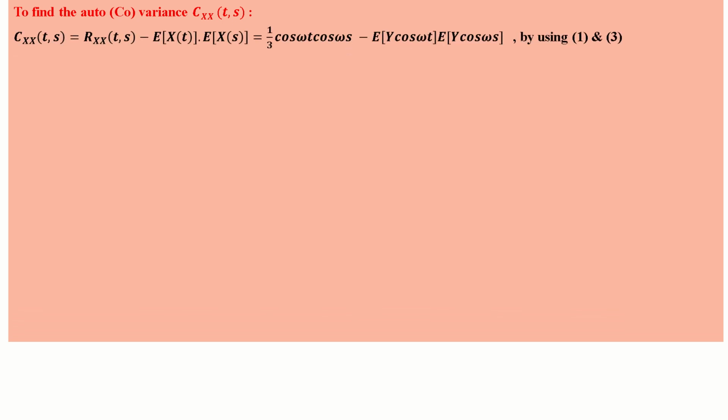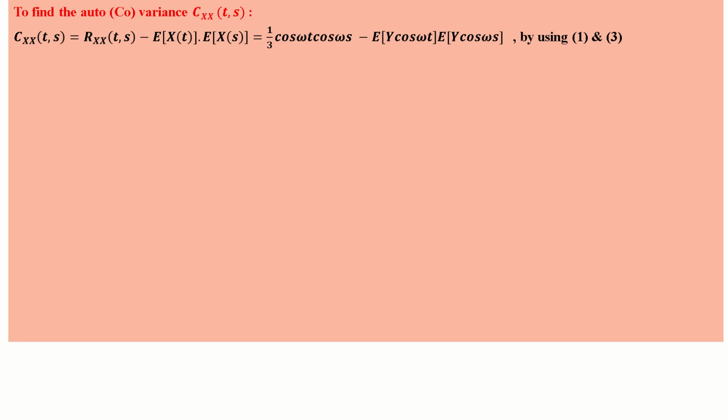Now we need to find autocovariance, autocovariance or covariance, both are same. Cxx of t, s. We know the formula Cxx of t, s is equal to Rxx of t, s minus expected value of x of t into expected value of x of s. So we know the autocorrelation of x is equal to 1 by 3 cos omega t cos omega s from equation number 3. From equation number 1, we know the values of x of t and x of s.